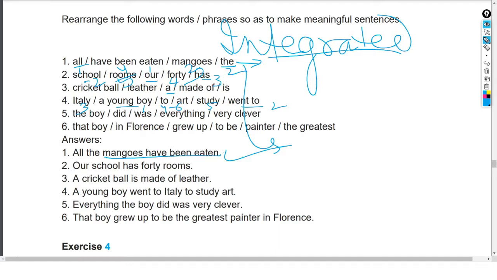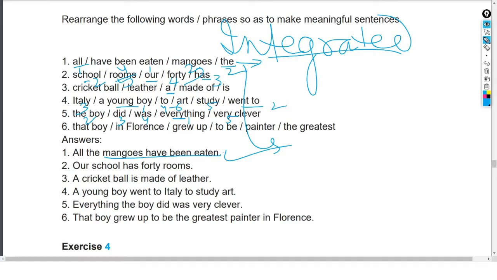Many times there is confusion, so which word will come first? Here, what will come first? Everything the boy did was very clear. That boy in Florence grew up to be a painter, the greatest. So we are talking about a particular painter who was born in Florence.